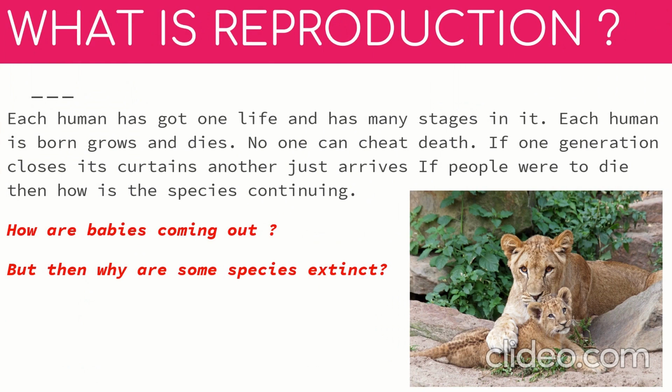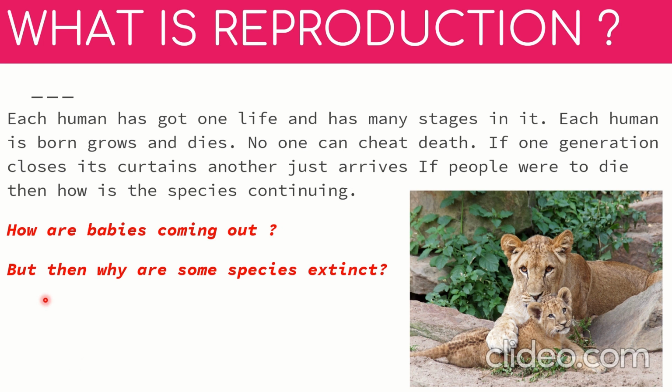Each human has got one life and many stages in it. First, we are born, then we grow into kids, then we are teens, then we are young adults, then we become adults, and then we become old, and then we die. Each human is born, he grows, and he dies. No one can cheat death. There have been many trials to escape death, but it comes to each and every person. No one can cheat it. One has to take birth and one has to die.